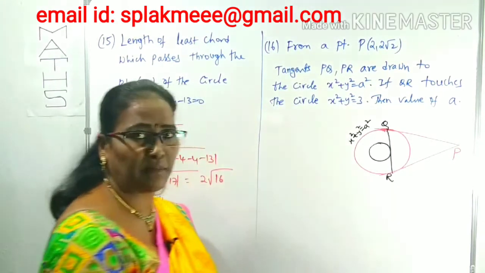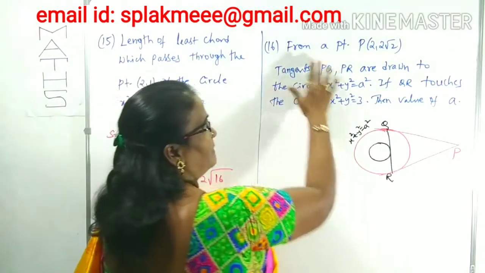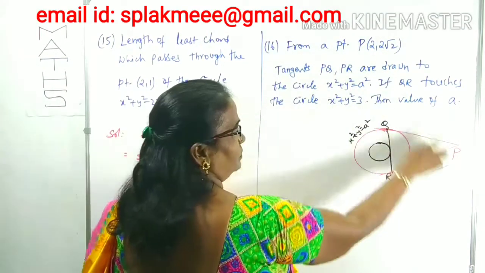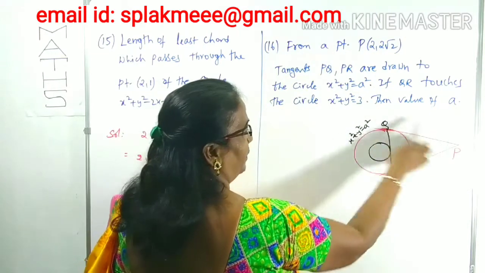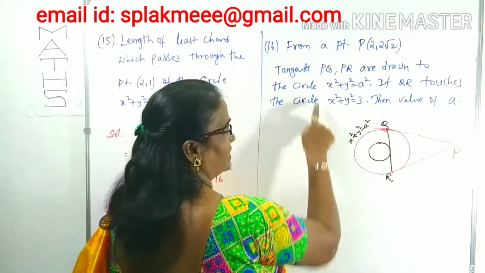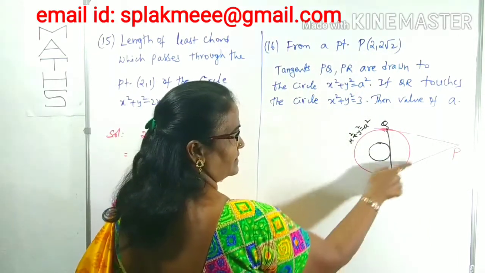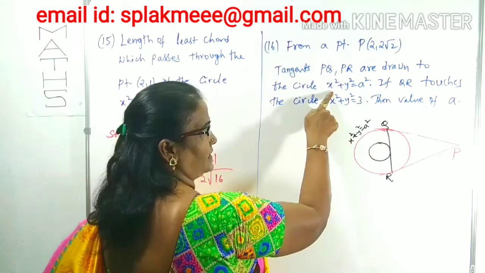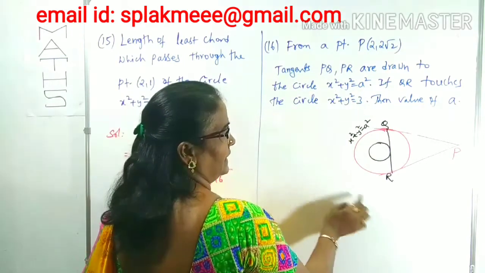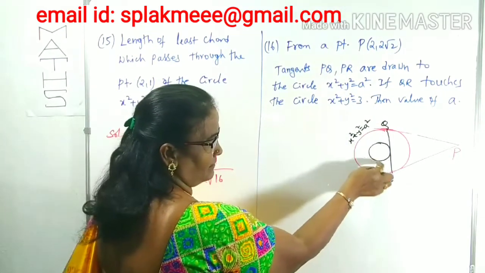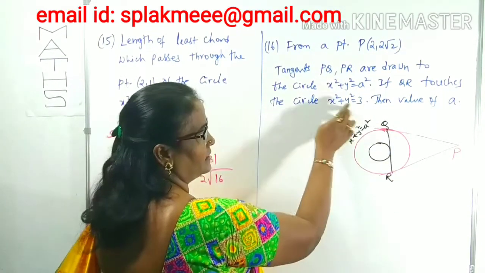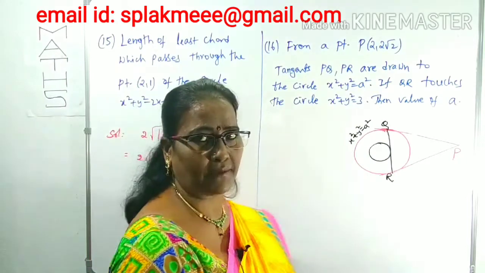So once again I will explain the figure. From a point P, (2, 2 root 2), PQ and PR are tangents drawn to the circle. This is the outer circle, x squared plus y squared equals a squared. If QR touches another circle, which they have given like this and I drew like this, then the value of a is asked.